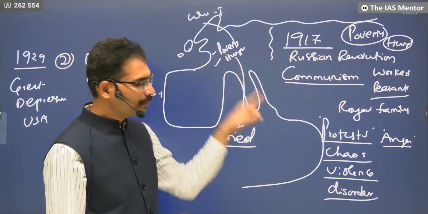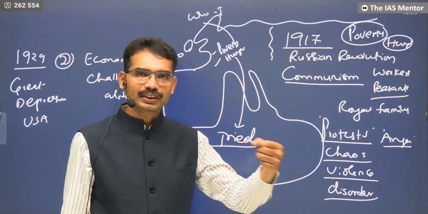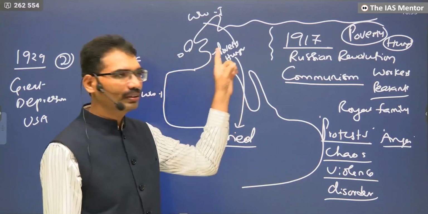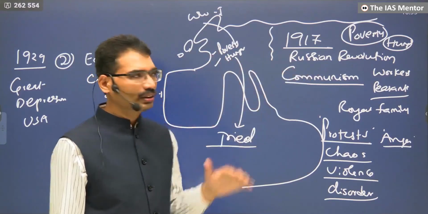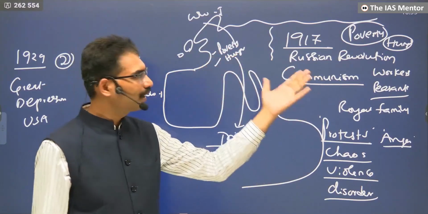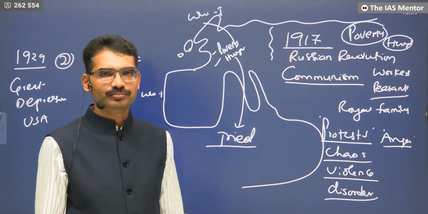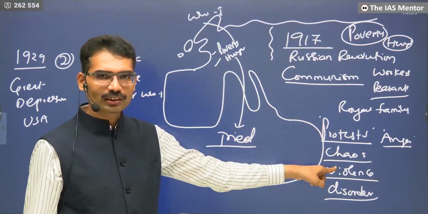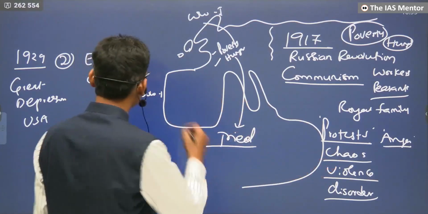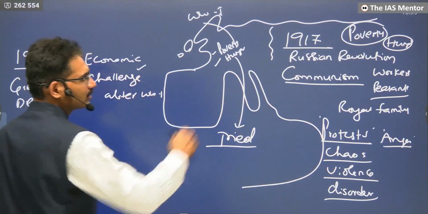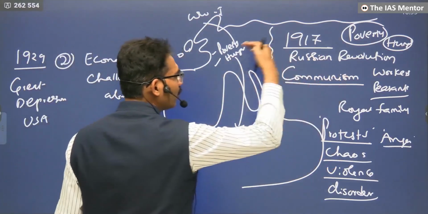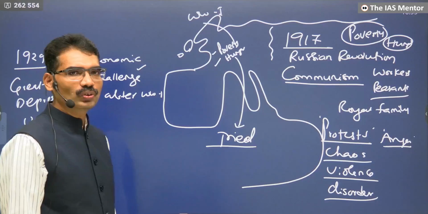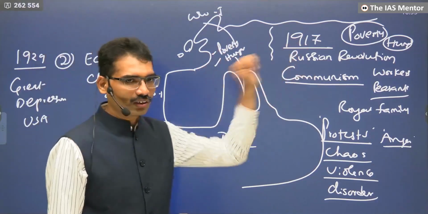Because here also people started blaming that the industrialists are the responsible people and their governments are not doing anything. Now it is time to once again take over, like the Russian Revolution. When this is happening, the governments want to maintain law and order. This is where this economic challenge is now creating a new kind of social disorder.